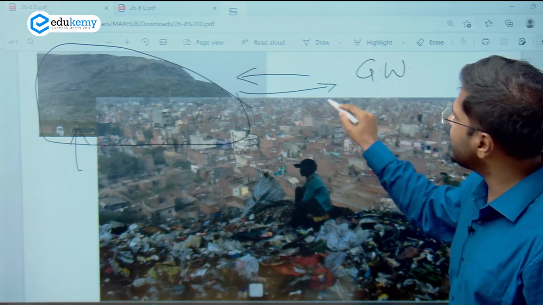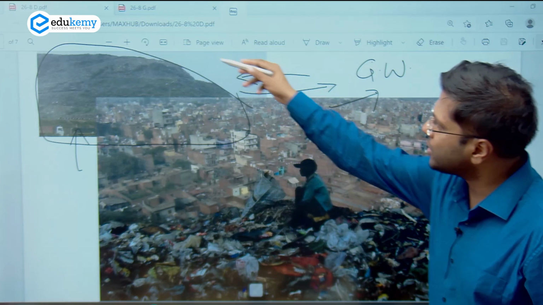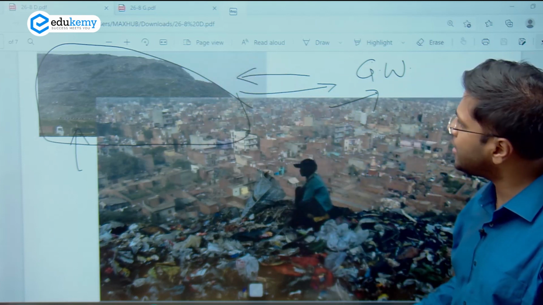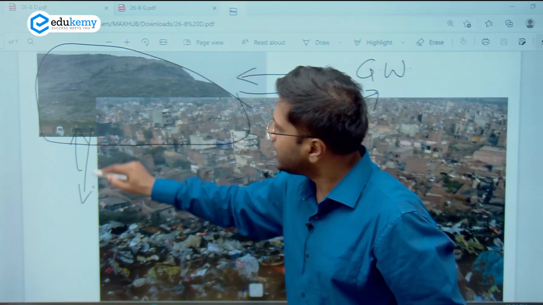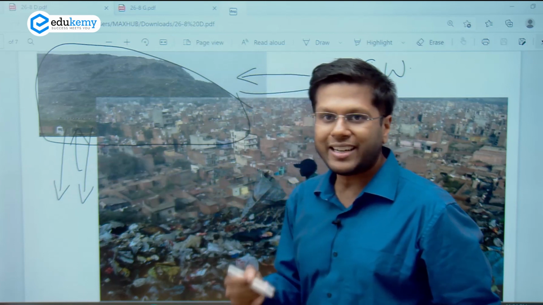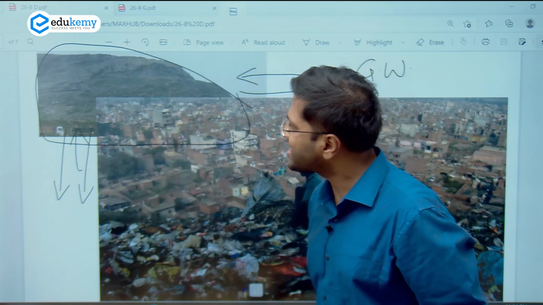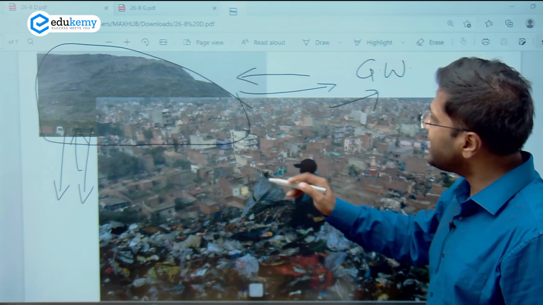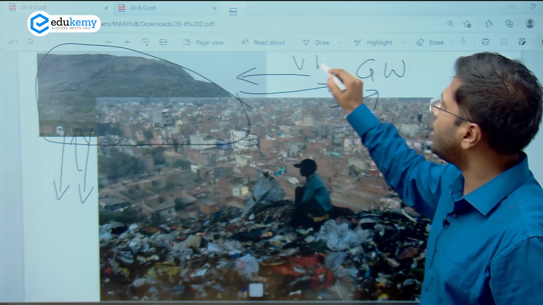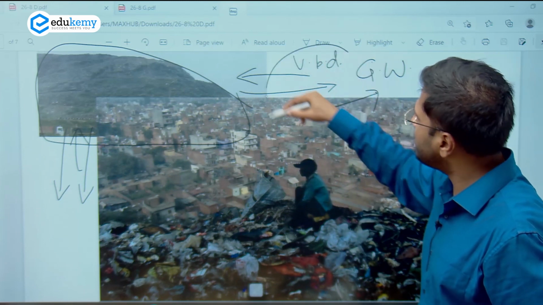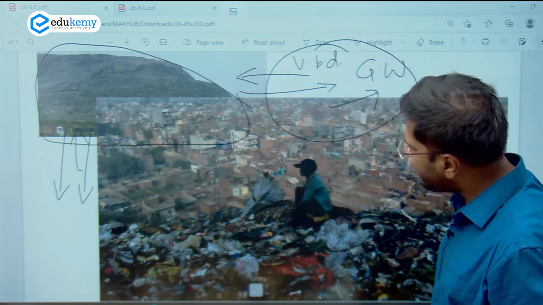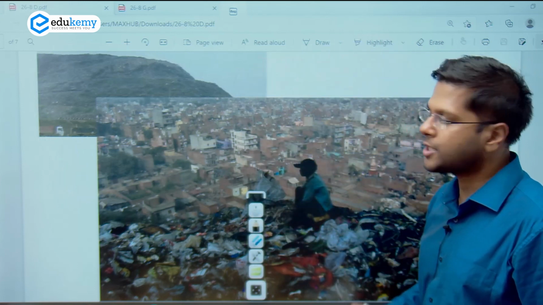It also results in violence in the urban areas because all these areas develop into slums. What about the percolation? If the percolation of toxic water happens, then the groundwater also gets deteriorated in quality. And it causes a lot of vector-borne diseases, right? So there are innumerable ill effects of ill-managed solid waste disposal, right?